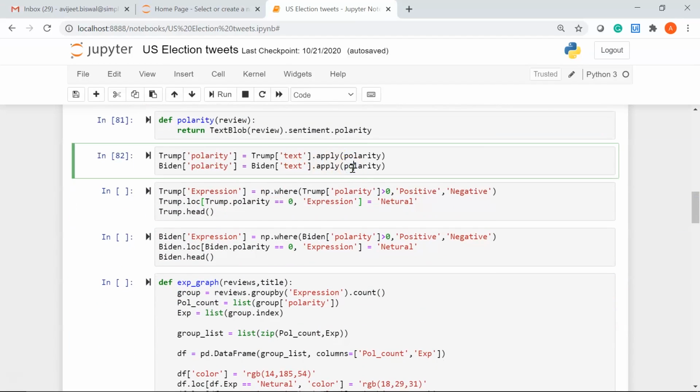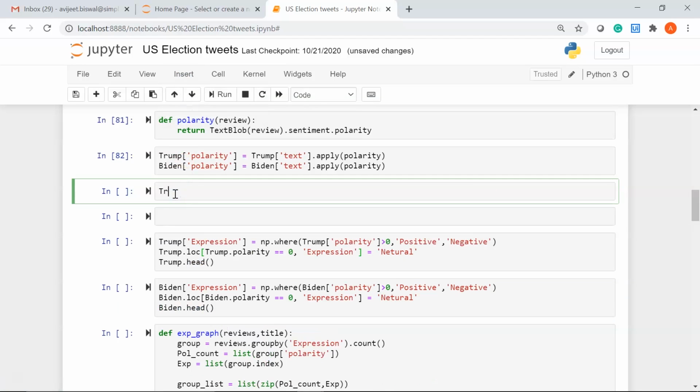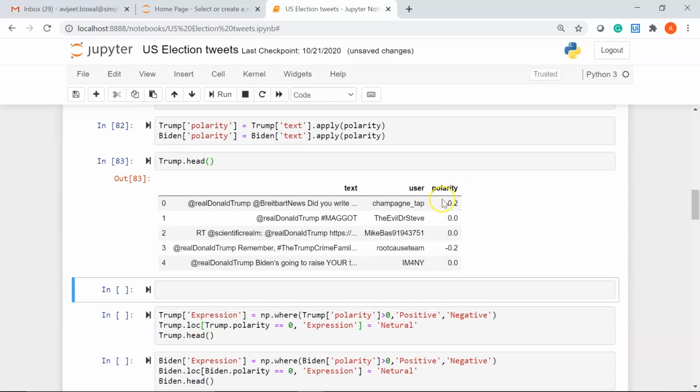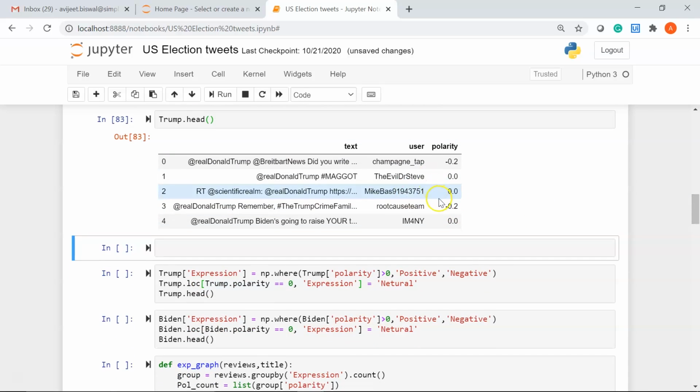Let me now display the top 5 rows of the data frame. So I'll click on this cell, go to Insert, and hit Insert Cell Below. Let's do one more. Now here I'll display the head of the data frame once again so that you can see the polarity column added. You can see it here. So for Donald Trump, we have the tweet and the polarity. Now 0.0 means neutral, minus is negative, and anything with a positive value indicates it's a positive tweet or it has positive polarity.